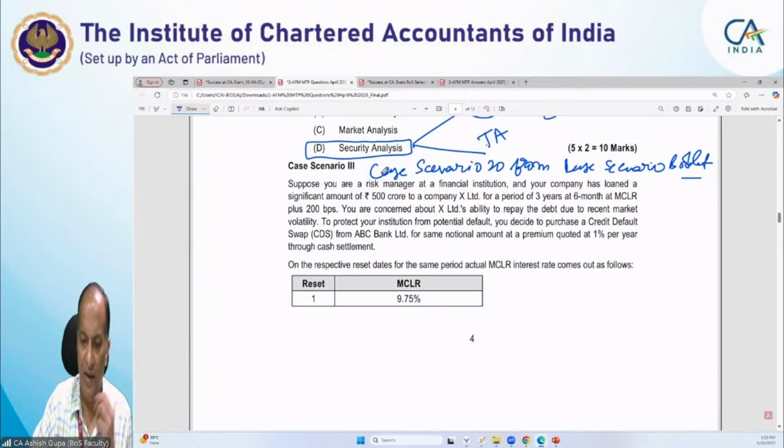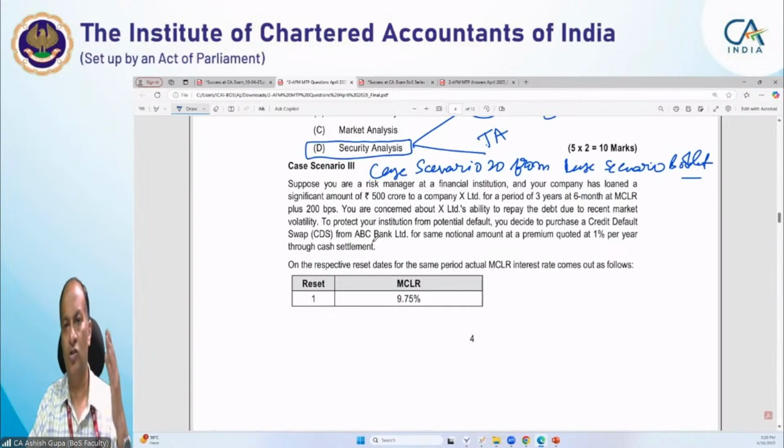Suppose you are the risk manager of a financial institution, and your company has loaned a significant amount of 500 crore to company X Limited for a period of 3 years at a 6-month MCLR plus 200 basis points. You are concerned about X's ability to repay the debt due to recent market volatility. To protect your institution from potential default, you decide to purchase a credit default swap.